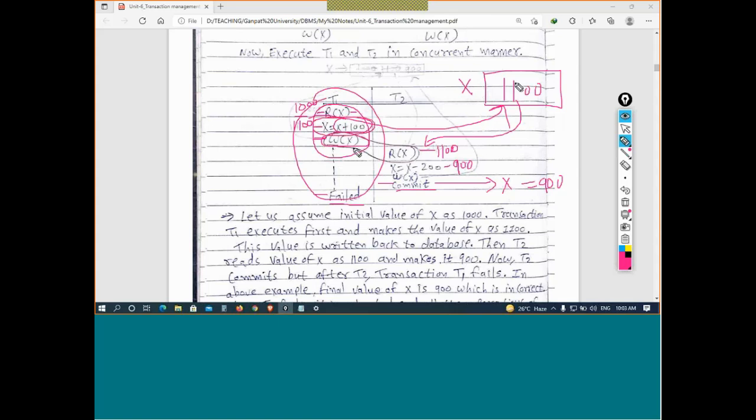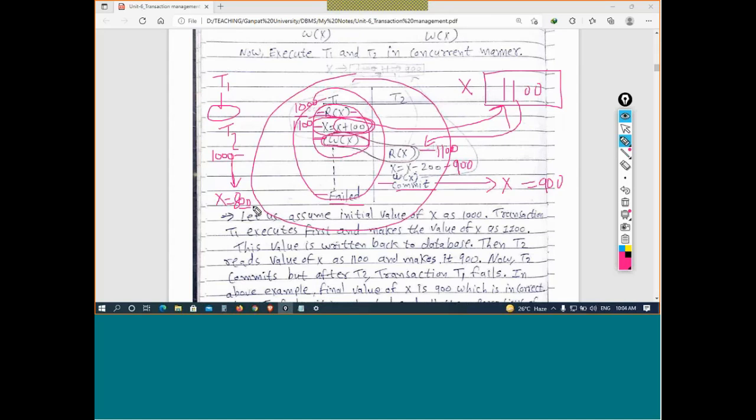What should actually have happened if this was serial execution? T1 started, it failed, then T2 started and it successfully committed. So the value of X would be 800. Why? Because T1 started but it failed, then T2 started and successfully completed. When T2 started, the value of X was 1000. This is serial execution I am talking about. So the value of X should be 1000 minus 200, which is 800.